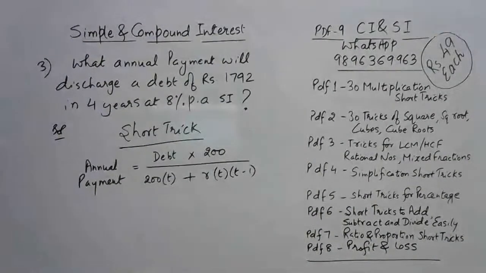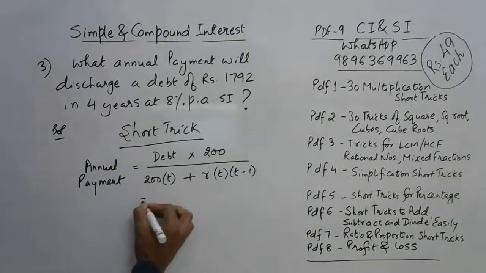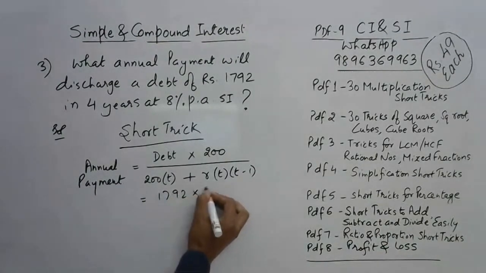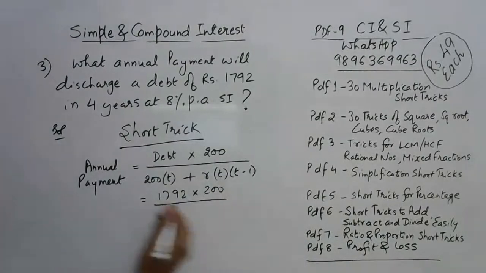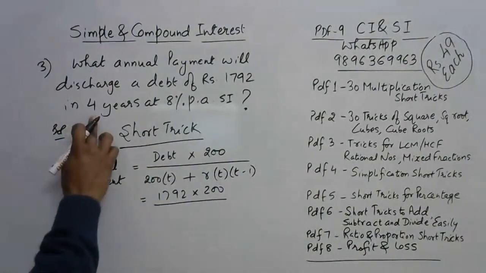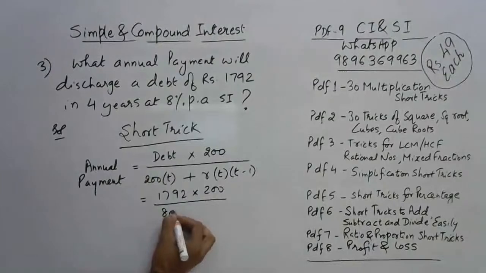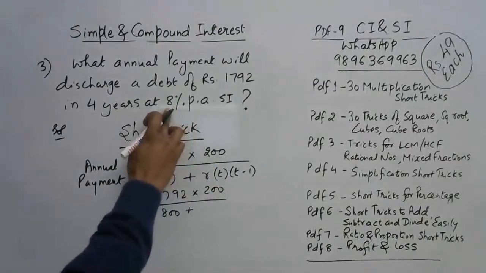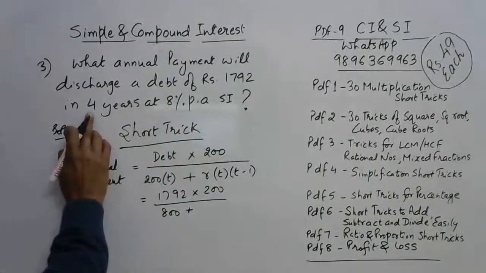Okay, so let's put the values here now. 1792 is the debt, multiplied by 200 upon 200 times 4 is 800, plus R is 8 and T is 4.